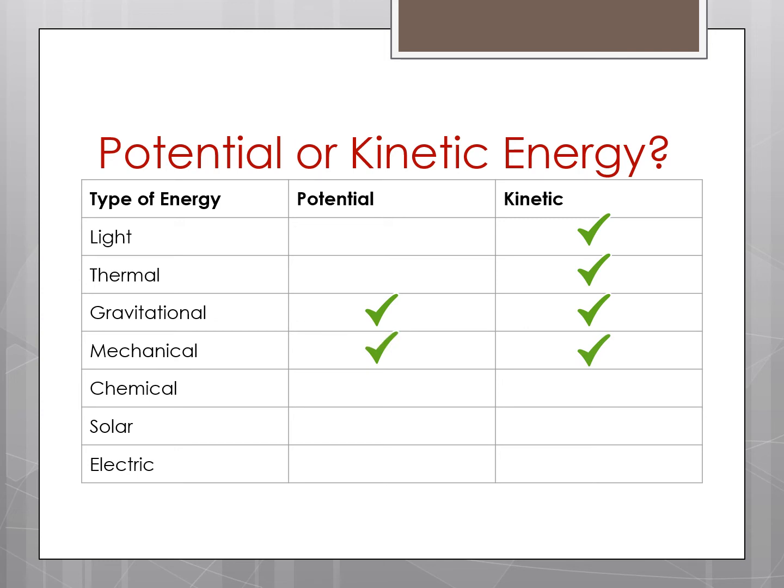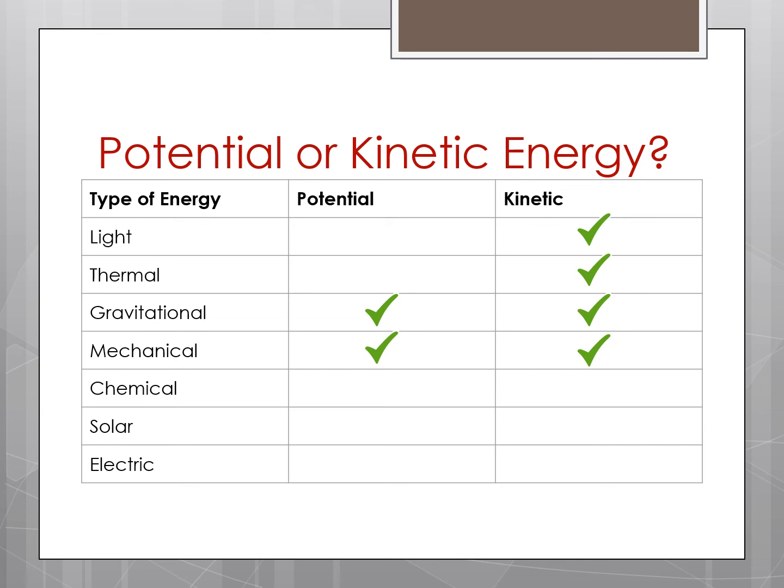And I'm going to use us as an example, our legs. So our legs have the potential to move, but you can choose not to. So because they have the potential to move, they have potential energy. But as soon as you start running, moving, or jumping, your legs then have kinetic energy because they are moving. You are moving. So kinetic is moving, potential is potential to move. So that is why mechanical energy has both potential and kinetic.